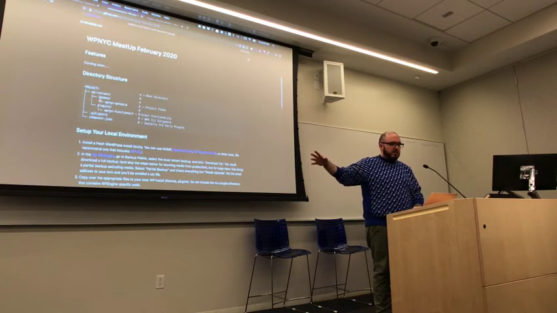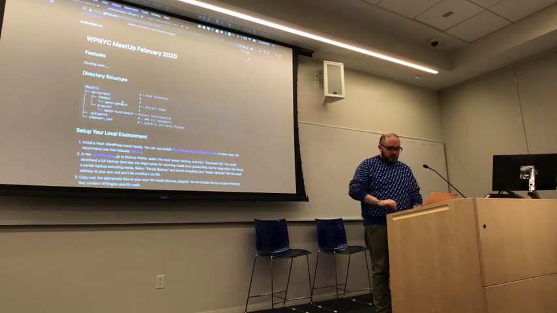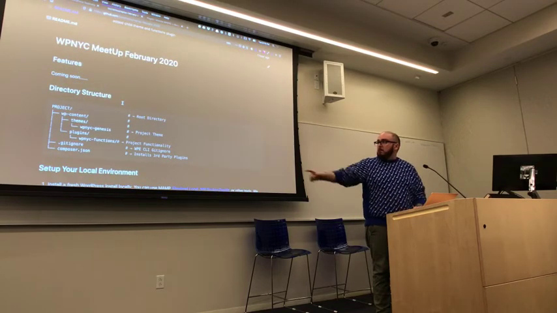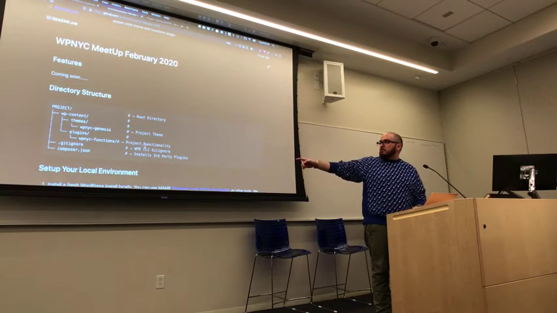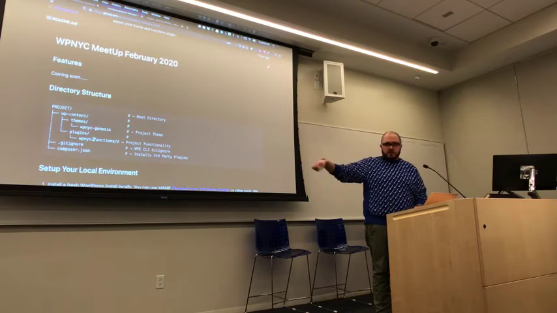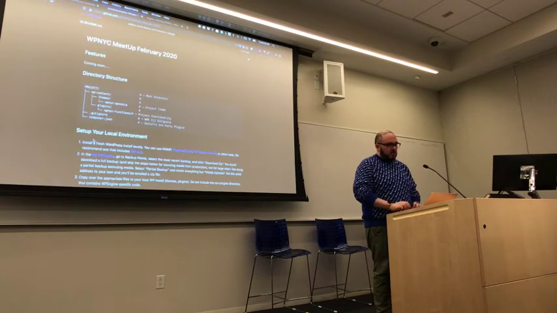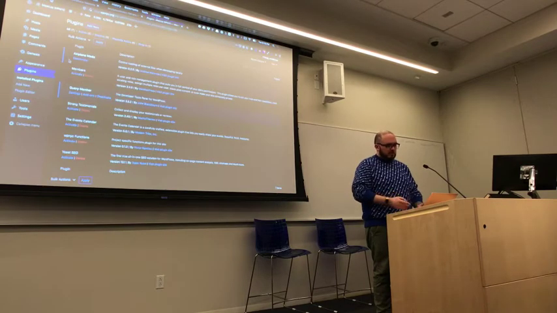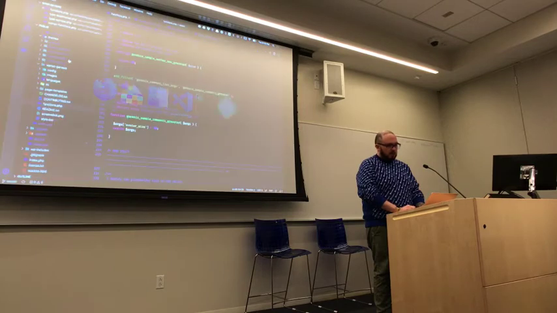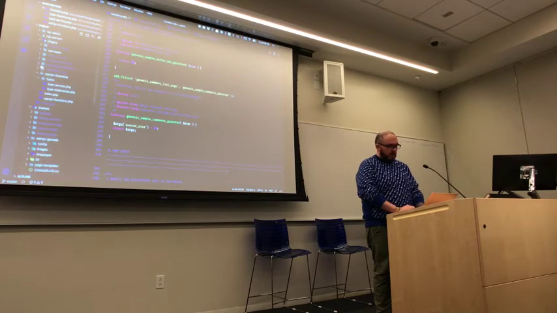And it has a simple directory structure of my child theme, and I'll zoom in a little bit here. My child theme, so the project theme, and the project functionality, which is under WPMYC Genesis and WMYC functions.